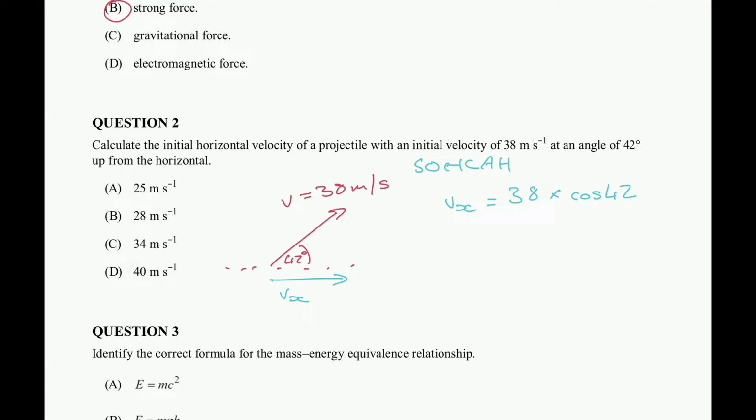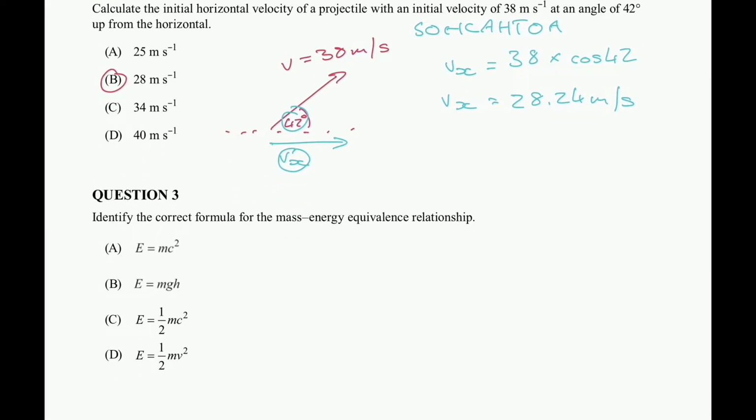I'm trying to find the horizontal, which, in relation to my angle, is the adjacent side, and the hypotenuse is the 38. That gives me a velocity for my x component of 28.24 meters per second. So that leaves me with B.